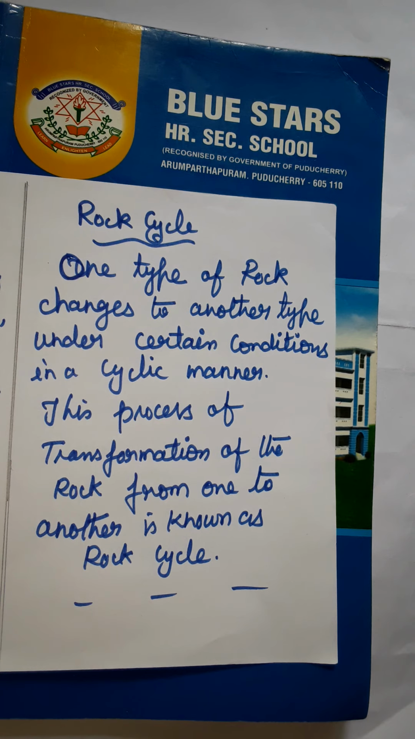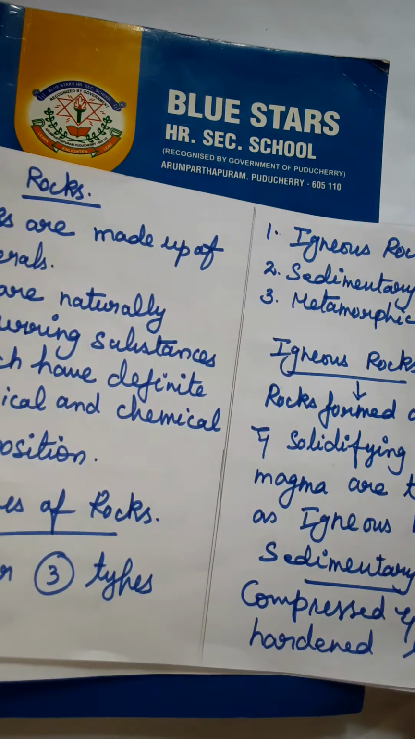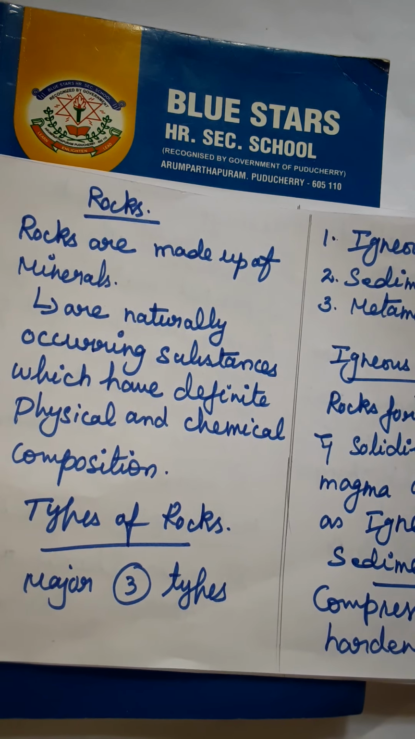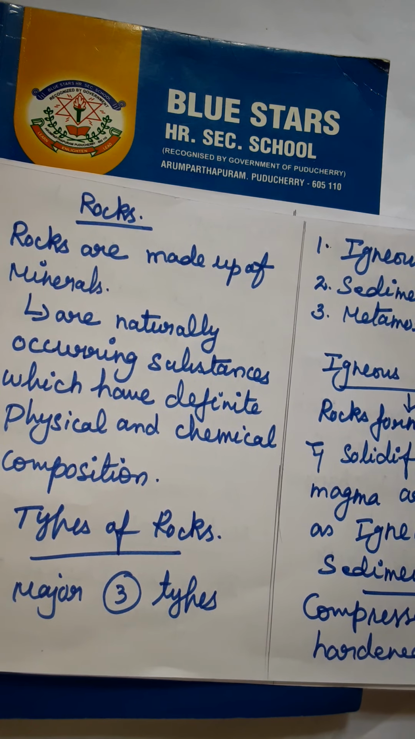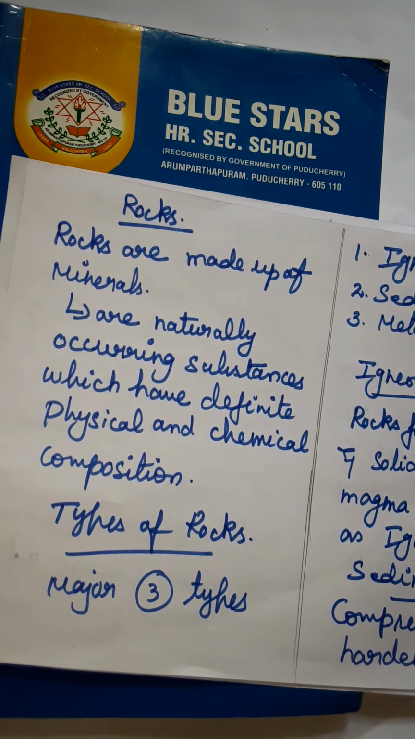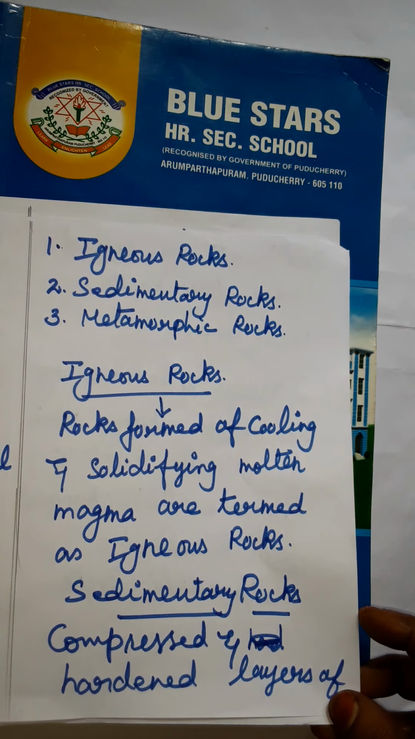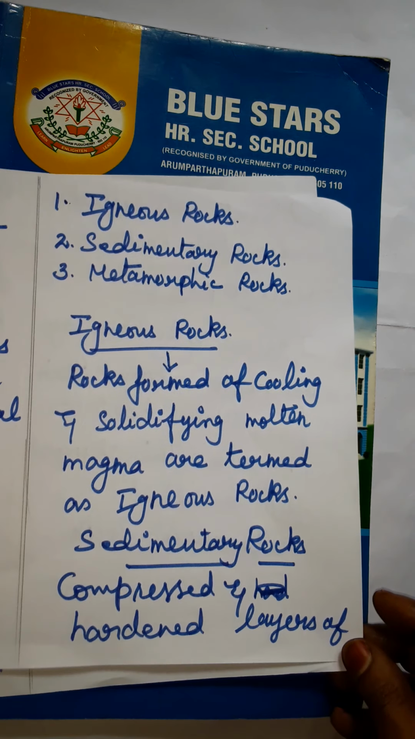Now we are going to see again the rocks, types of rocks and the uses of rocks. Rocks are made up of minerals. Minerals are naturally occurring substances which have definite chemical and physical composition. There are three main types: igneous, sedimentary and metamorphic.